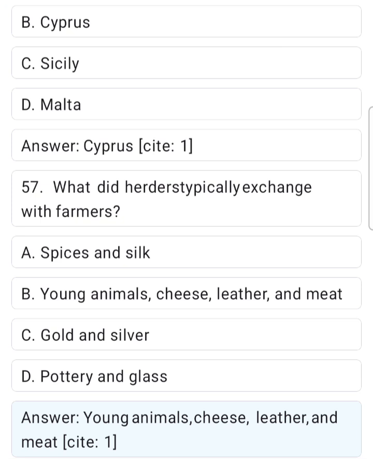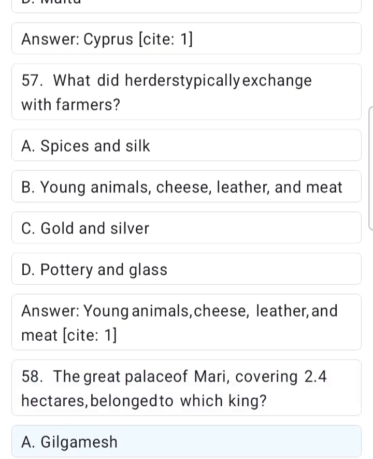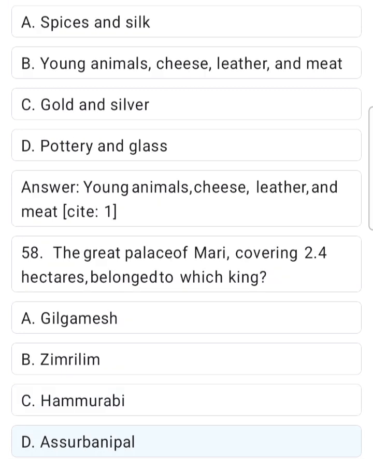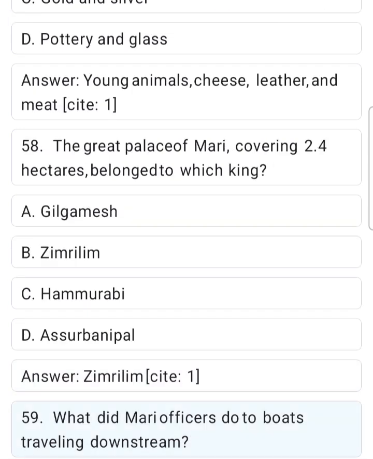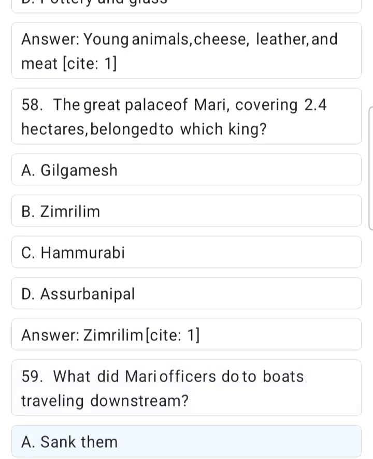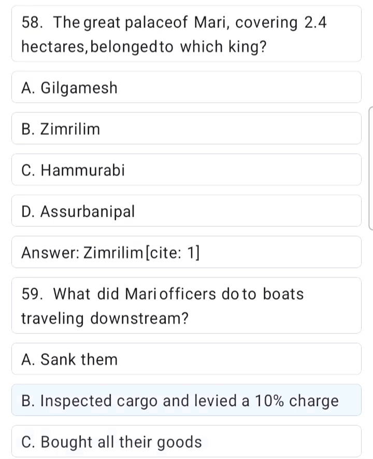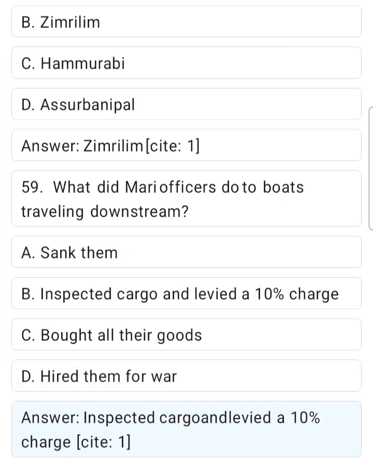Site 1. 58. The Great Palace of Mari, covering 2.4 hectares, belonged to which king? A. Gilgamesh. B. Zimrilim. C. Hammurabi. D. Assurbanipal. Answer. Zimrilim. Site 1. 59. What did Mari officers do to boats traveling downstream? A. Sank them. B. Inspected cargo and levied a 10% charge. C. Bought all their goods. D. Hired them for war. Answer. Inspected cargo and levied a 10% charge.